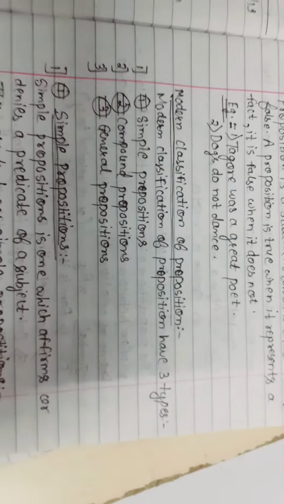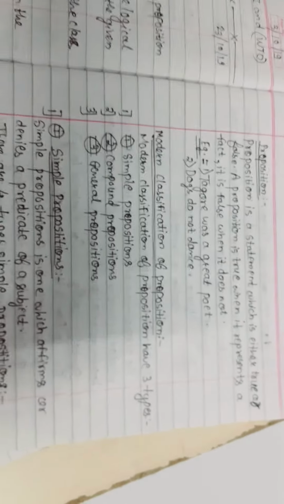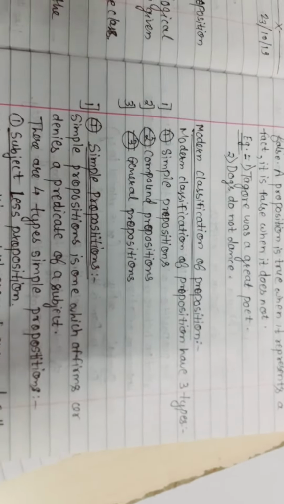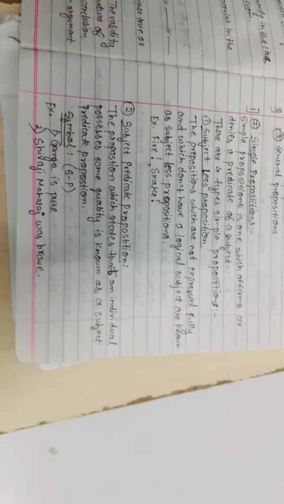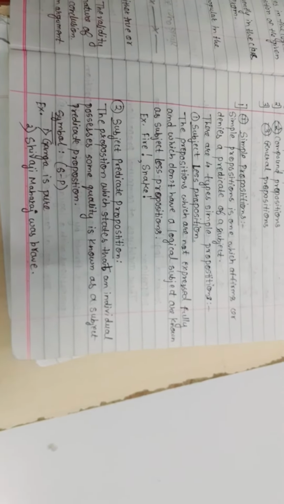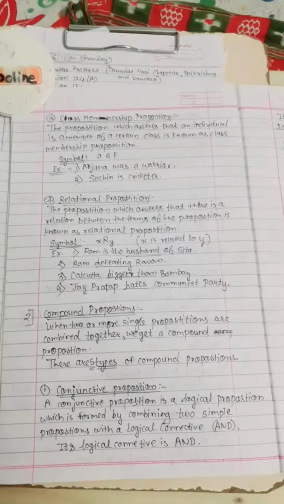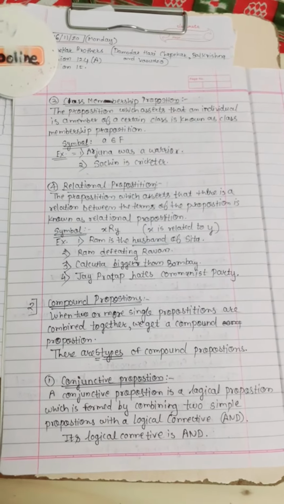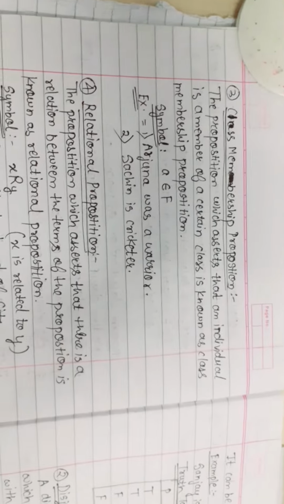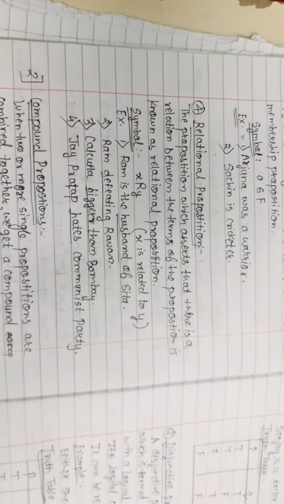Next is the modern classification of proposition. There are three propositions: simple, compound and general. In simple, there are four types: subjectless proposition, subject predicate proposition, class membership proposition, relational proposition.